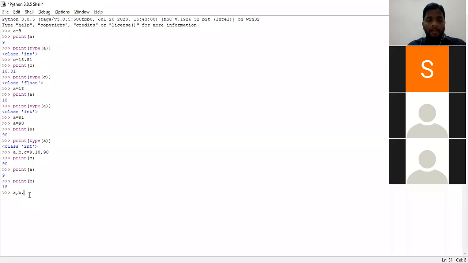A comma B comma C is equal to 9 comma 18.36 comma, and I want to mention my name. Okay. So there are 3 variables now. What are those 3 variables? A, B, and C. Equal to is the assignment operator. Next is 9 comma 18.36 comma "power". So 9 is of type integer, 18.36 is of type float, "power" is of type string. Do you all agree with this?